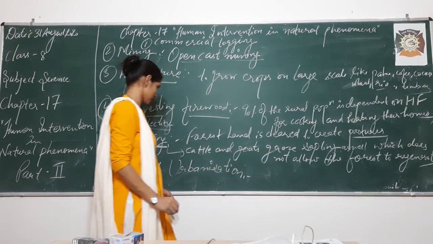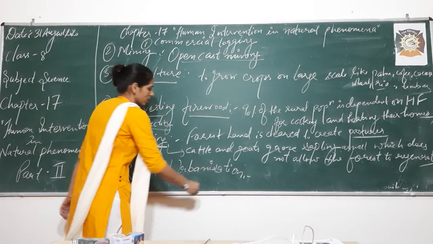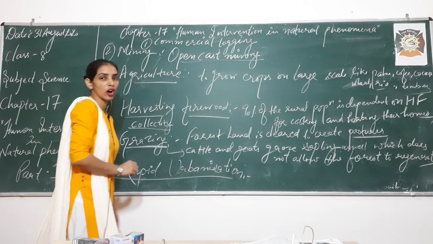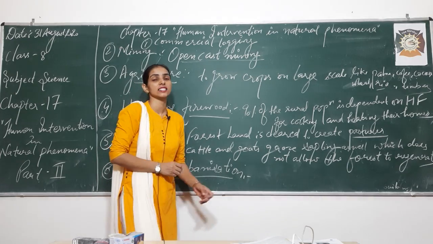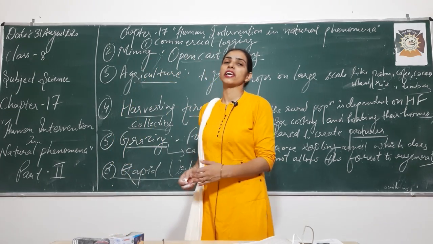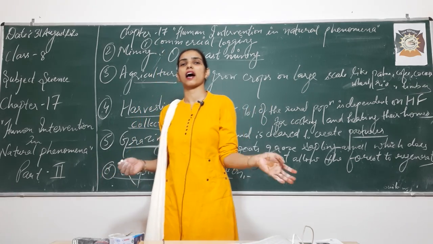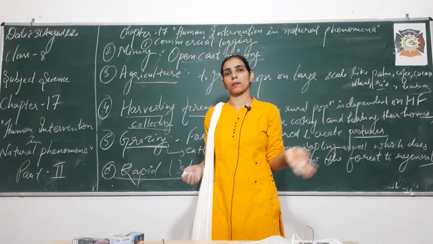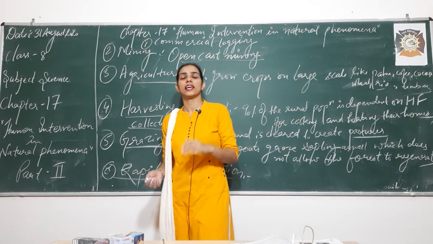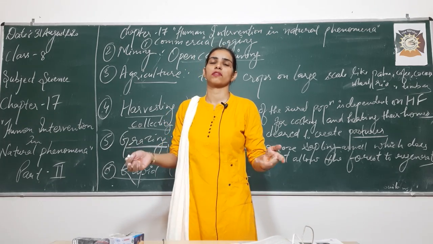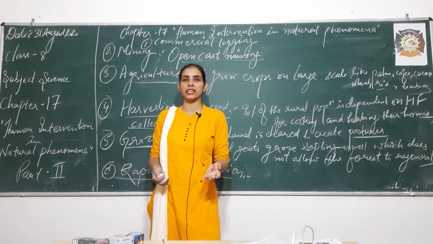Next, rapid urbanization. Urbanization, as you all know, means we all want to live in cities today. Nobody wants to live in villages. They are leaving their villages and coming to live in cities, because of the various facilities which they can avail easily in cities.